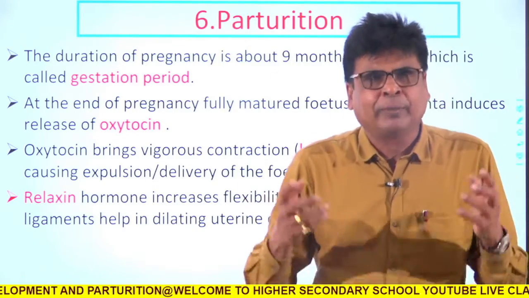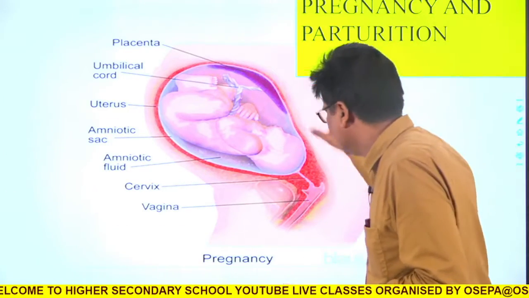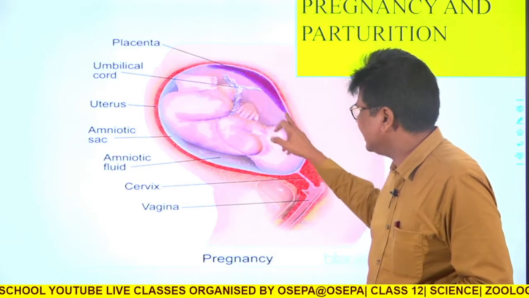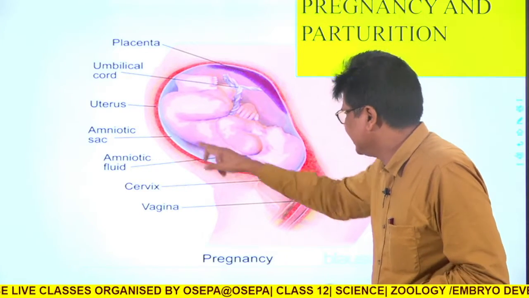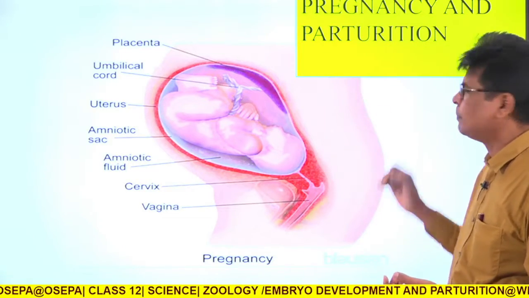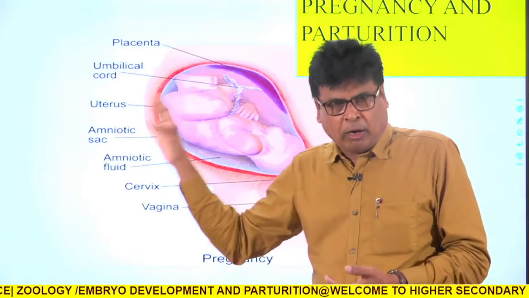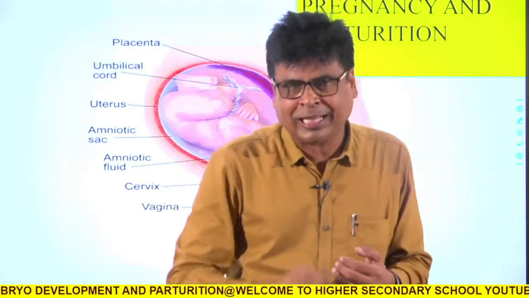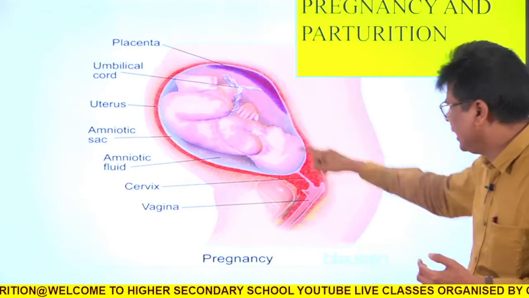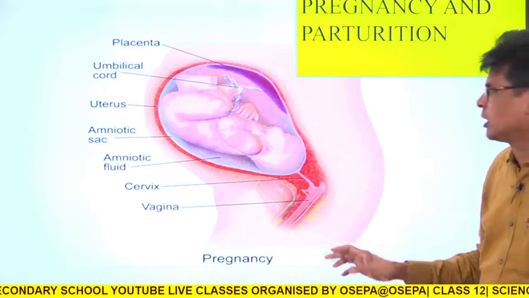Okay, so the baby is delivered. Expulsion of the baby is called parturition. You see, just this is the picture. This is the uterus, this is the placenta, this is the umbilical cord, and the baby is present here. Now this baby will come out, and this is pregnancy and parturition. Once the baby is fully mature, it cannot live further inside the uterus, so finally it will be expelled out. This is called parturition, delivery.